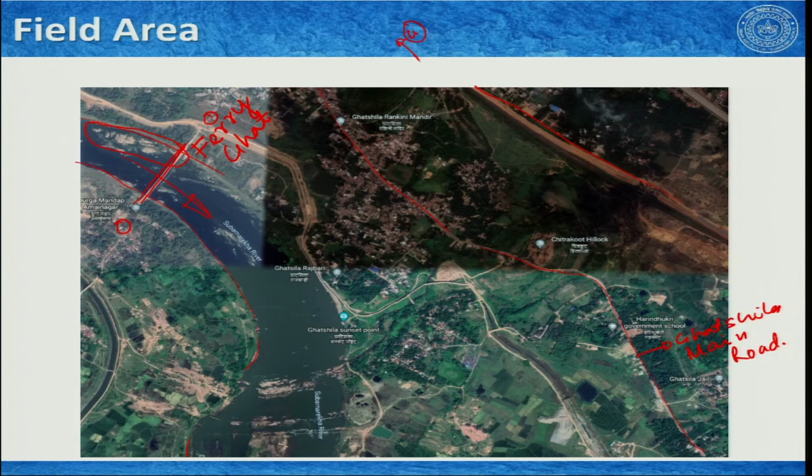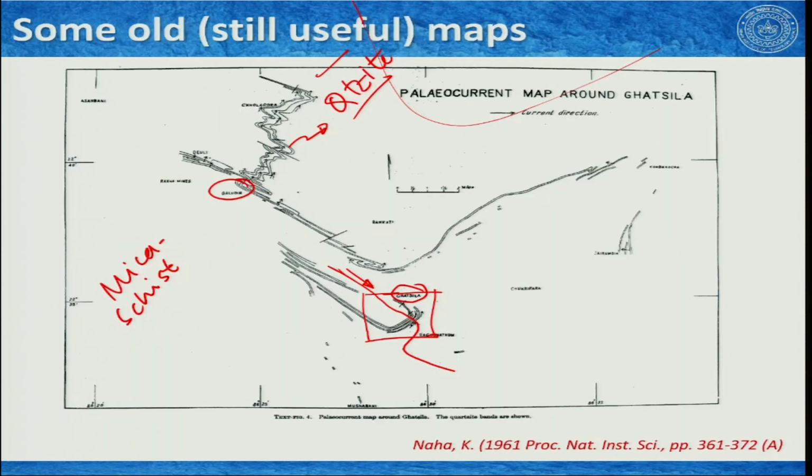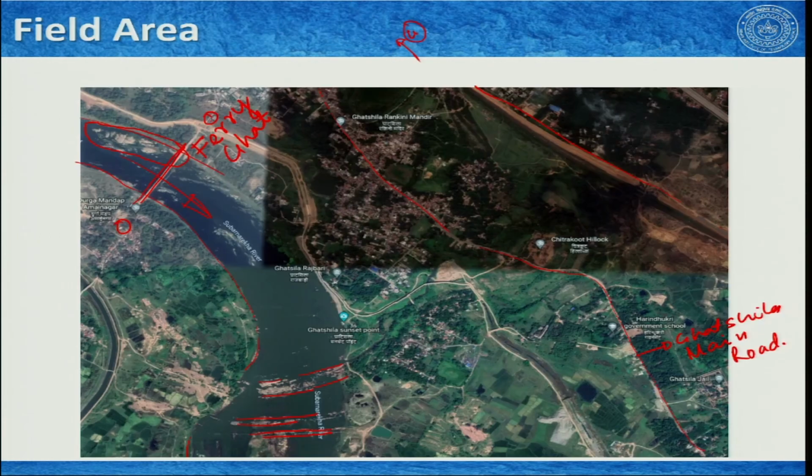We also see, if we follow the river, some features here going like this, another like this, and another like this. And these are the 3 quartzite bands that we were talking about. I just switched to the previous map, Professor Naha's map. These 3 quartz bands we are seeing here in this Google Earth image.